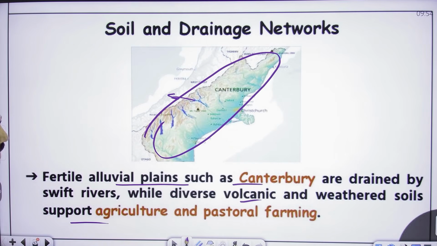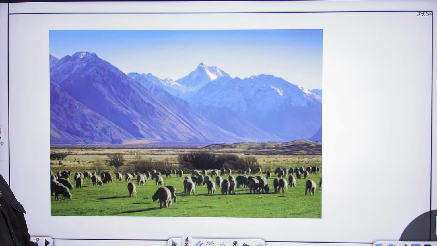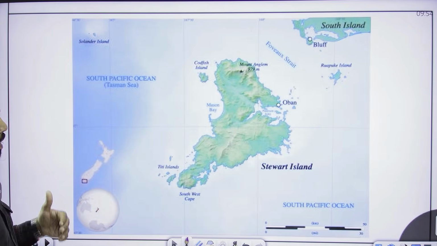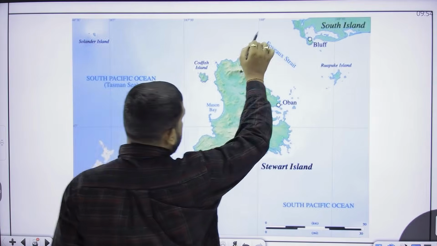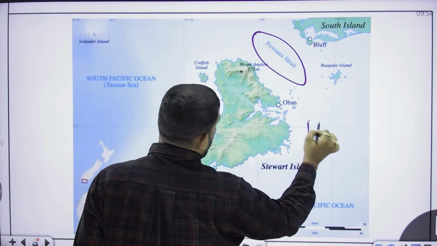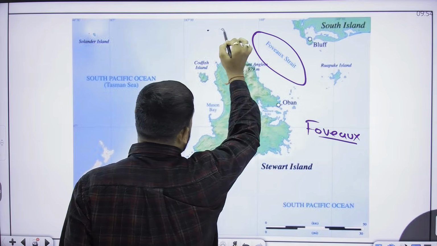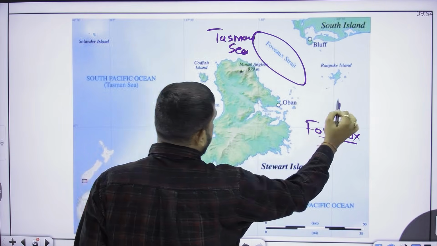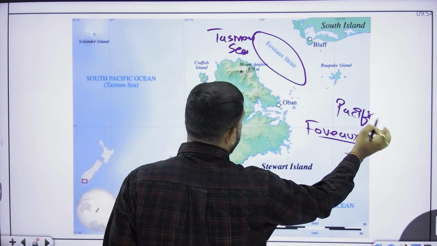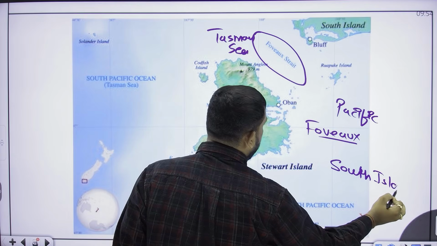The soil and drainage network is associated with this particular part named Canterbury, which is adjacent to the Southern Alps. Fertile alluvial plains such as Canterbury are drained by swift rivers, while diverse volcanic and weathered soils support agriculture and pastoral farming. Apart from it, when we move from South Island to Stewart Island, there is another strait named Foveaux Strait. Foveaux Strait also connects the Tasman Sea with the Pacific Ocean, and it separates the South Island from Stewart Island.